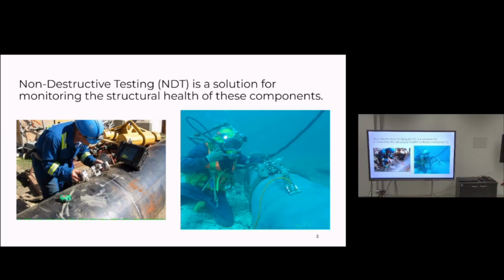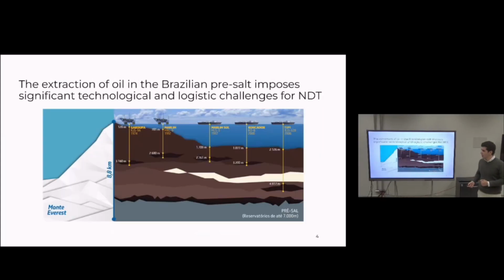For instance, on underwater pipes, ultrasound monoelement probes are commonly employed to measure the wall thickness, which is related to the structural health of a given pipe. In Brazil, we have a huge amount of oil extraction in a pre-salt basin where you have these components in deep waters.